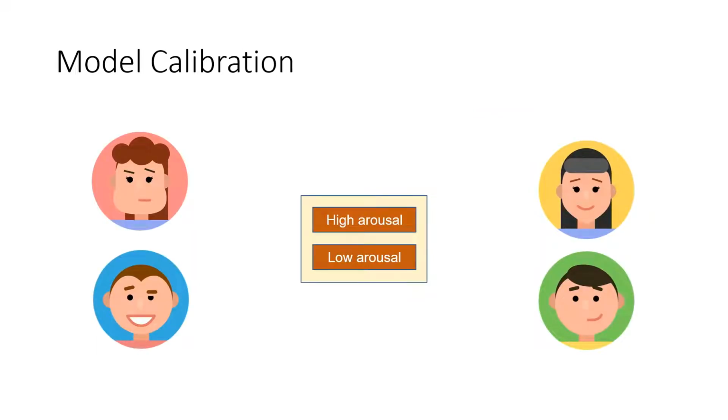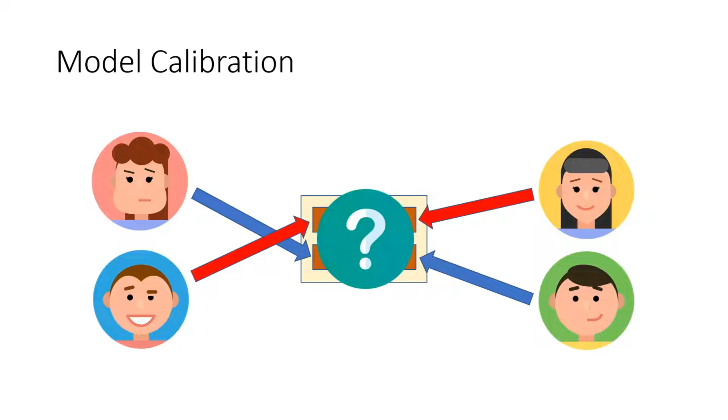But to first use the BCI device, it needs to be calibrated according to the user's EEG signal. Different users will have different EEG signals, and although they may be performing the same task and in the same mental states, the model might not classify them correctly due to differences in EEG signal.